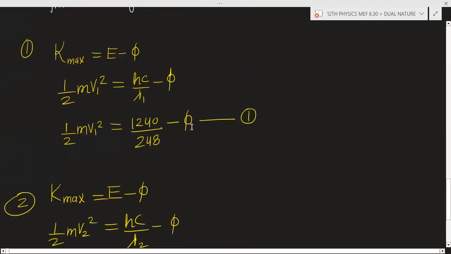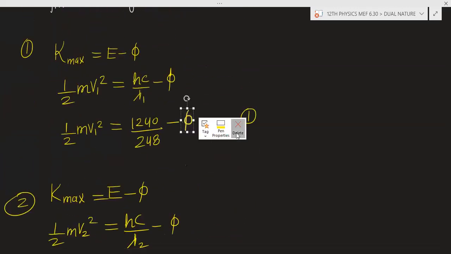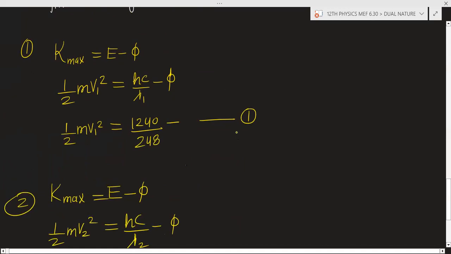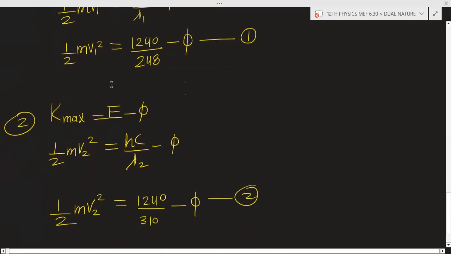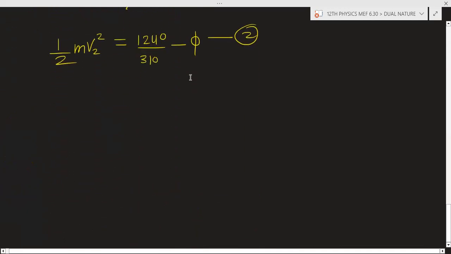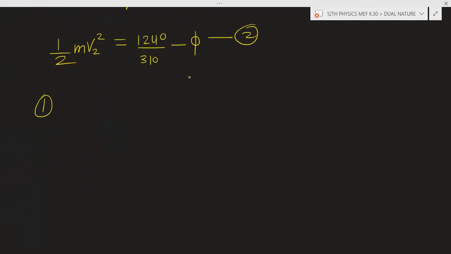To get the value of phi, we have to solve equation number 1 and equation number 2. So now I am dividing equation number 1 by equation number 2.